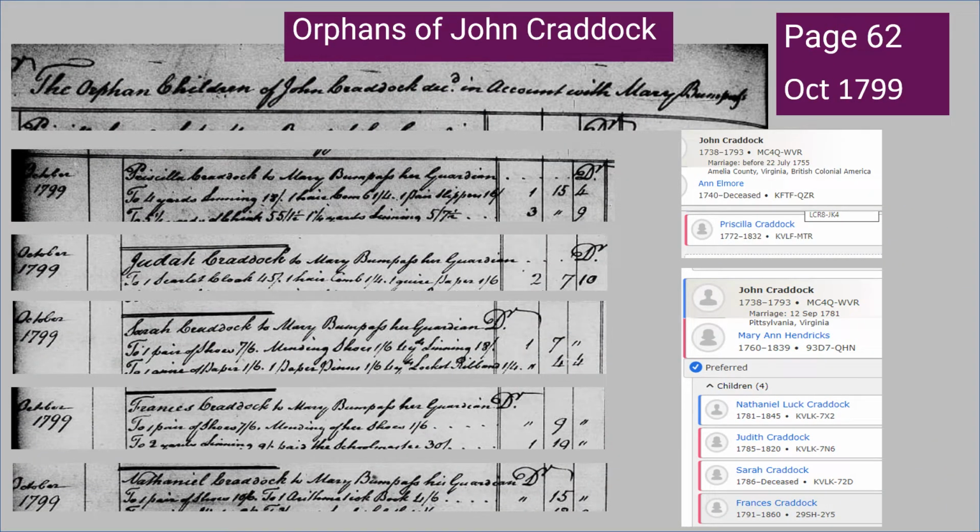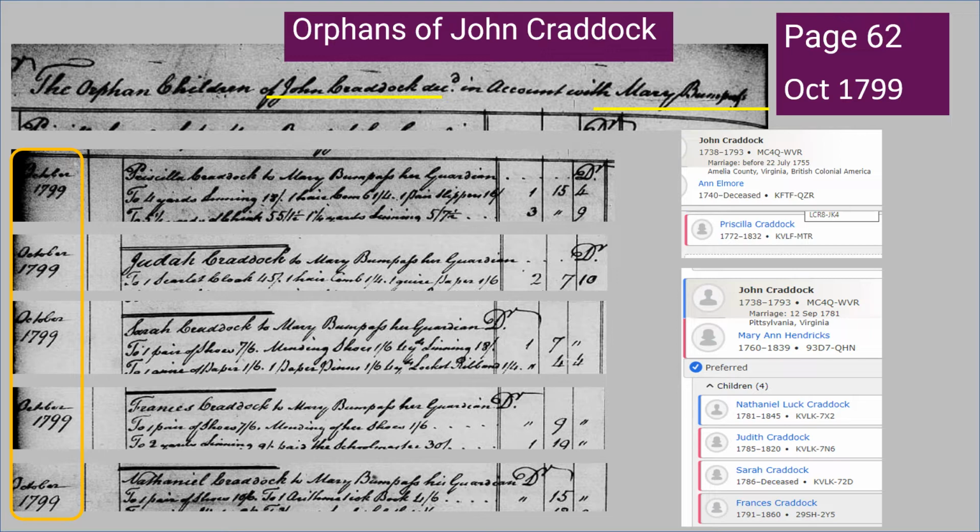This guardianship is for the children of John Craddock, who died before October of 1799. We see that the account is with Mary Bumpus. Mary is the widow of John Craddock and has remarried by 1799.